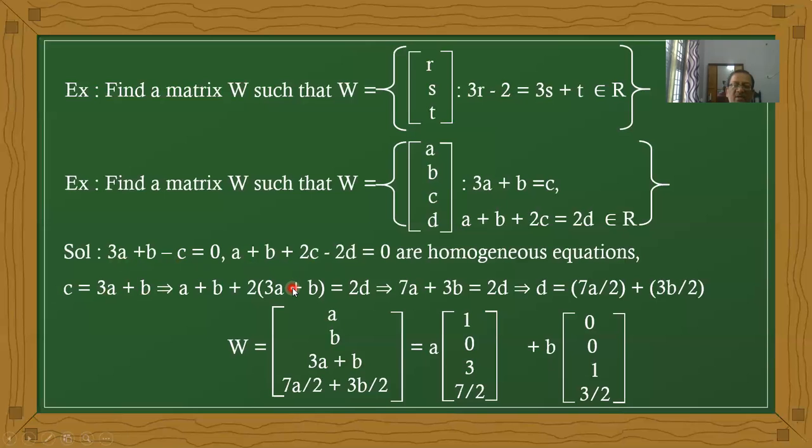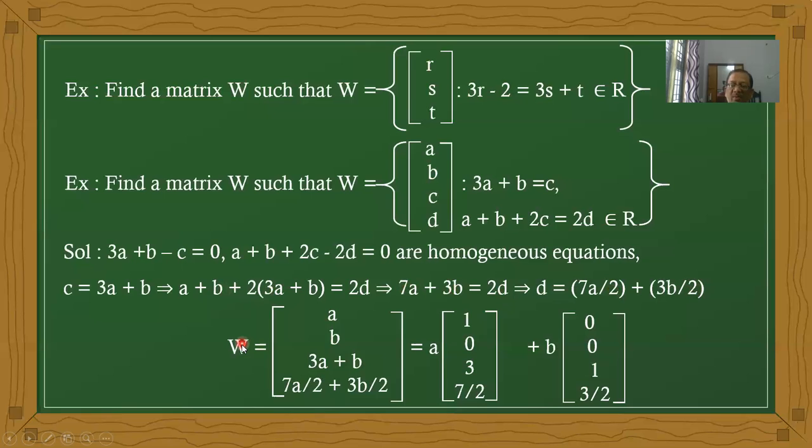We know the C value, how much it is? 3A plus B. Therefore, 2D equal to, now here A plus 6A is 7A, B plus 2B is 3B, equal to 2D. You can calculate D equal to 7A by 2 plus 3B by 2.